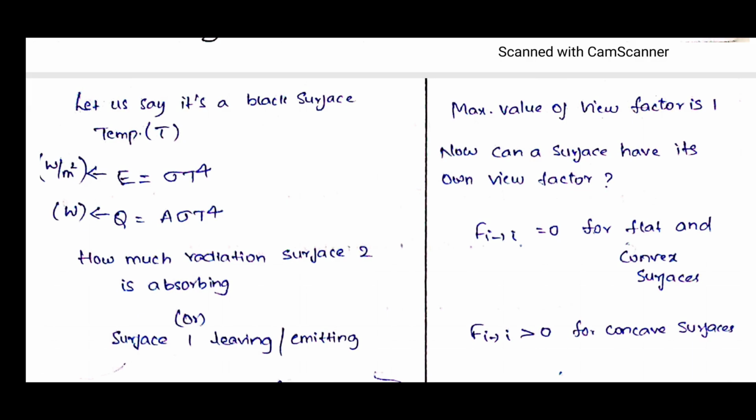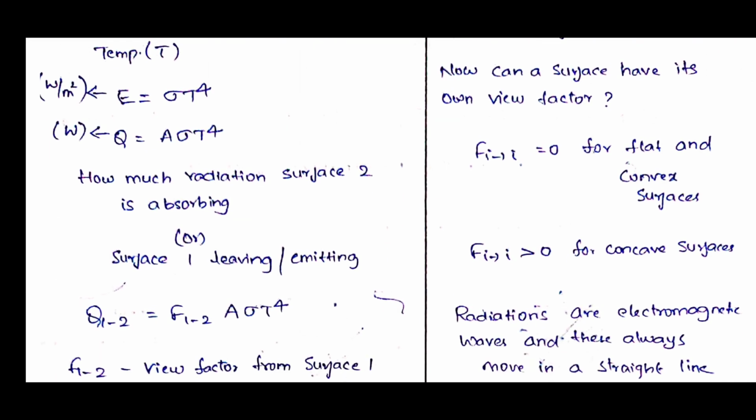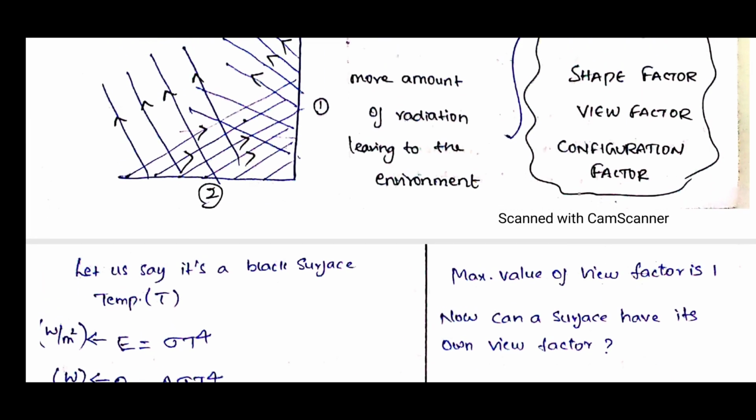So there are two conditions. All surfaces will emit radiation; first remember that. Either surface 1 is emitting and surface 2 absorbing, or in the same way surface 2 is emitting and surface 1 absorbing. Taking from 1 to 2, 1 is emitting and 2 is absorbing; the first is the emitting part and the second is the absorbing part.